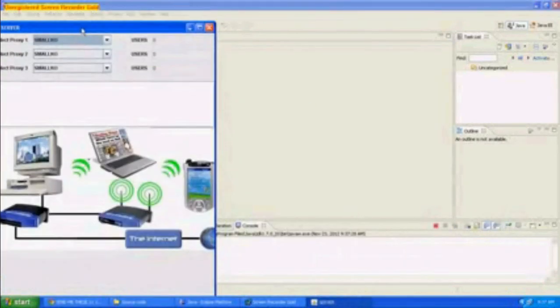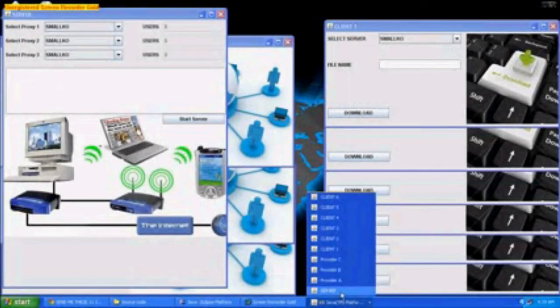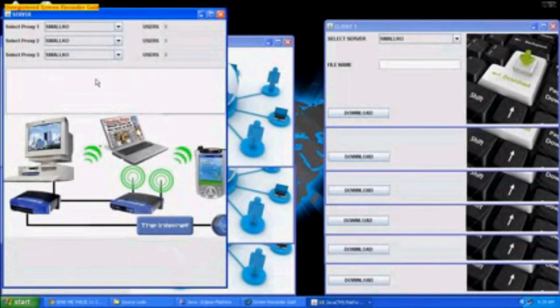Here we give the project name. We can give anything as the project name. Then we click finish. After that, we right click on the project name and run as. There are 6 modules. First we run the server. After that we run the project and choose the client. We initialize all the parts of our project: client, server and proxy.